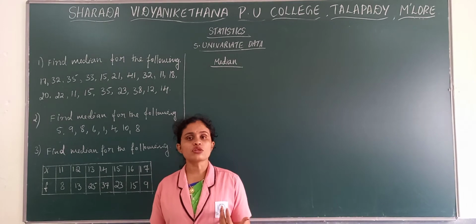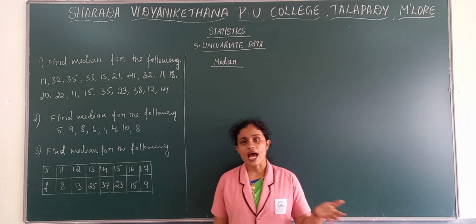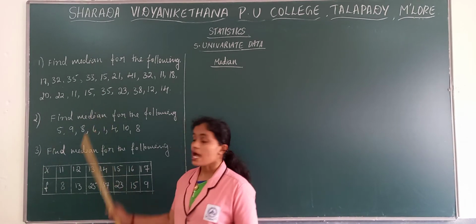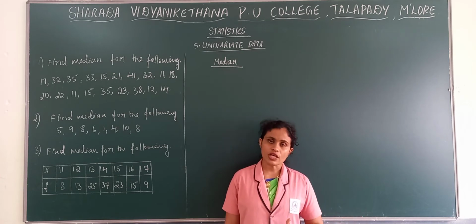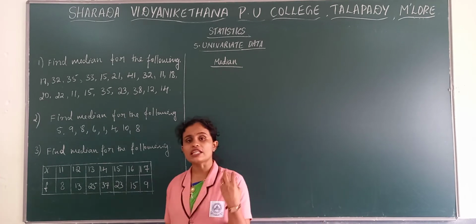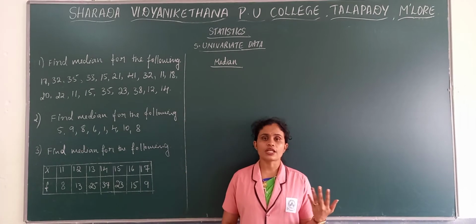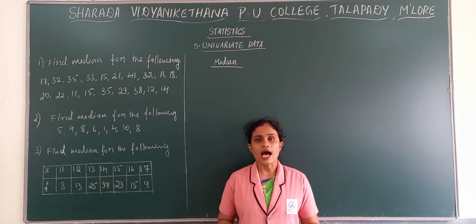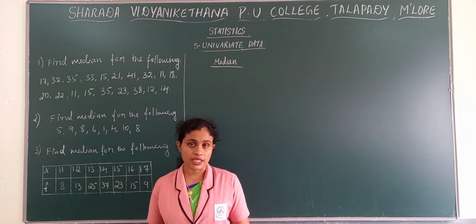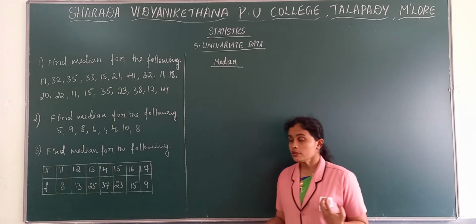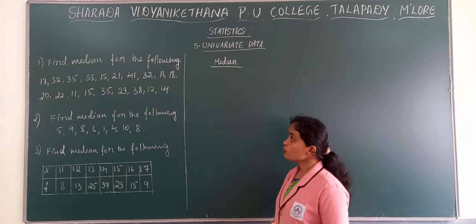Now in case of median also we have a variety of problems. That is when it is ungrouped data, here we have two: odd number of series and even number of series. And also in case of median, discrete and continuous. If it is a continuous problem and we get an inclusive problem, what we need to do? We need to convert it to exclusive. If we get problems like less than, what we need to do? And if frequency is missing, what we need to do? So here also a variety of problems are there. From each type we work out one problem. Now we'll see three different types of problems for now.